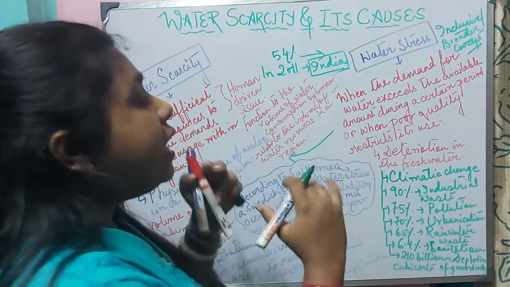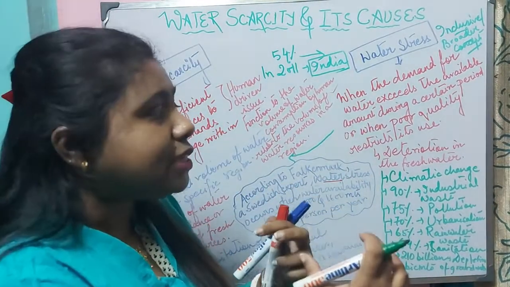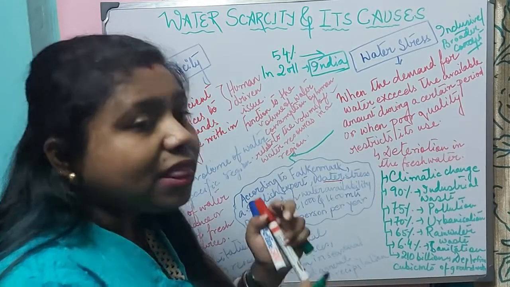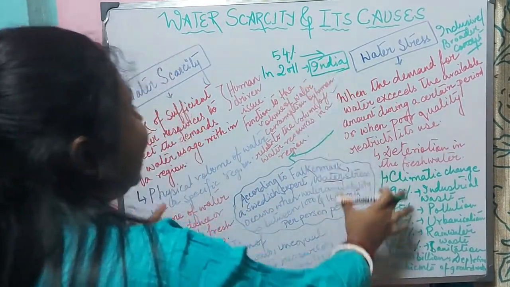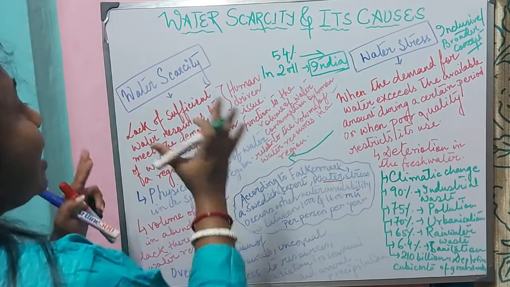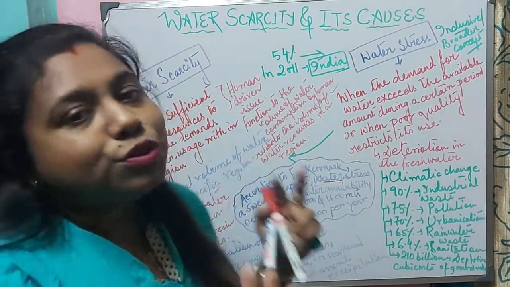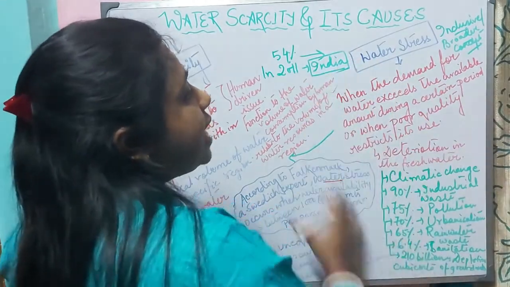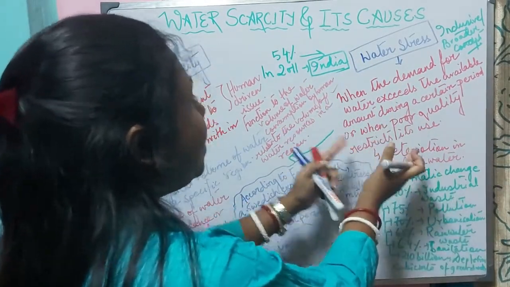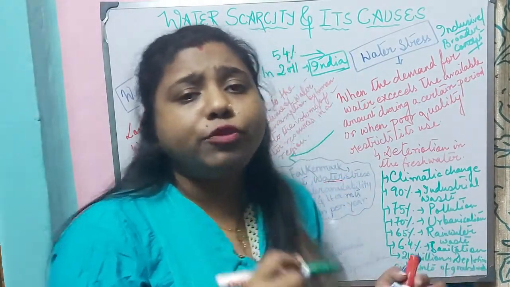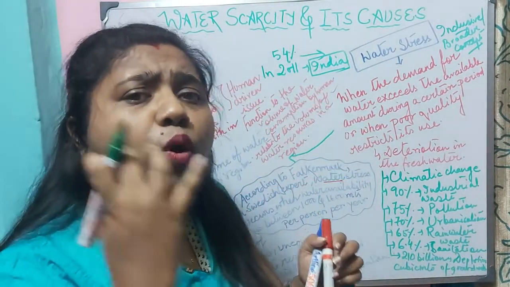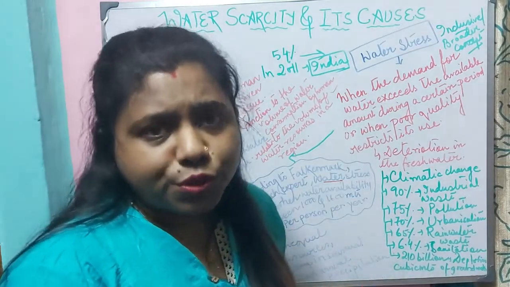That means when the demand exceeds the availability of water resources, or when the quality of water is so poor that it cannot be used, it will lead to water scarcity. That means where sufficient water resources will not be there. So the first stage is water stress, and this will lead to water scarcity. I hope all of you can understand how important it is for us to conserve water resources.